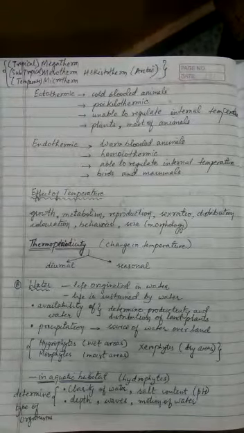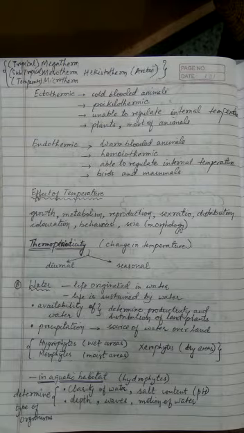Ectothermic organisms are also called cold-blooded animals, and in 11th class you learned this term in the animal kingdom chapter, poikilothermic organism. Remember that ectothermic organisms are unable to regulate their internal temperature. They do not have the machinery in their body to regulate temperature. So if the temperature outside changes, their internal temperature also changes. They lack the mechanism to regulate it. That's why they are called ectothermic.